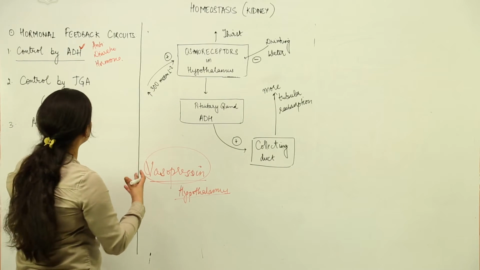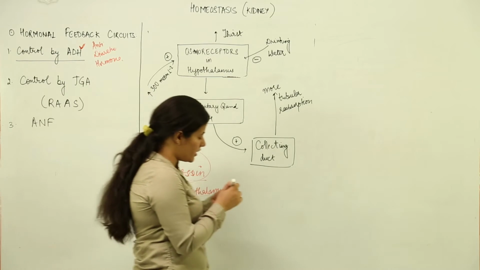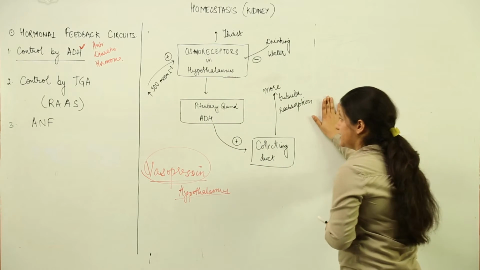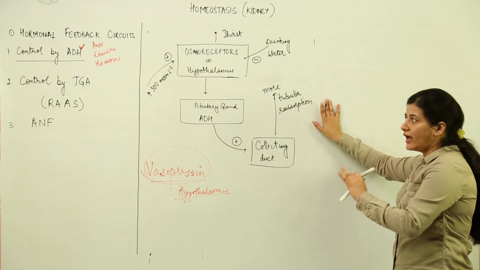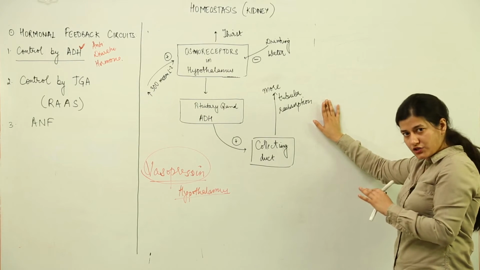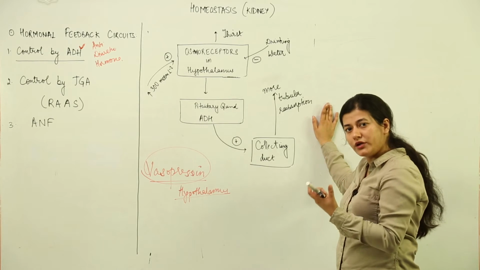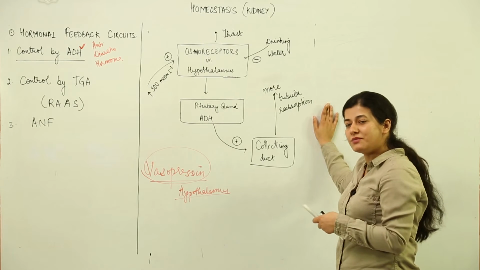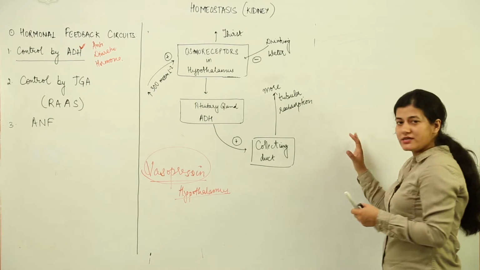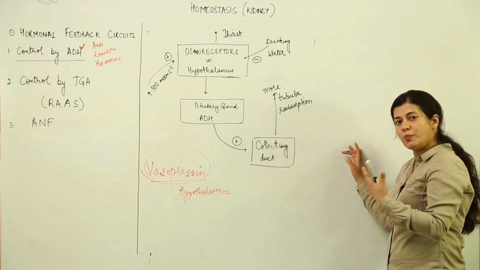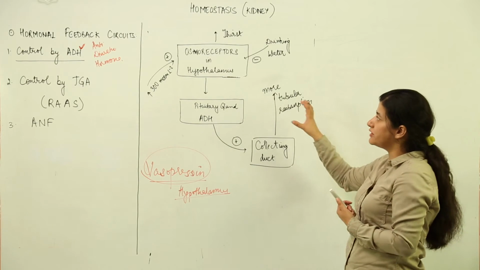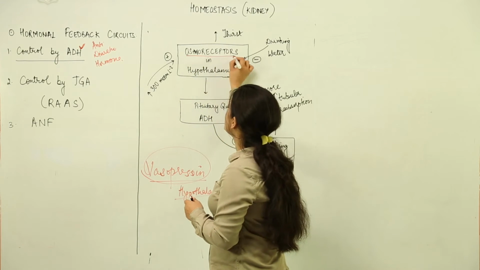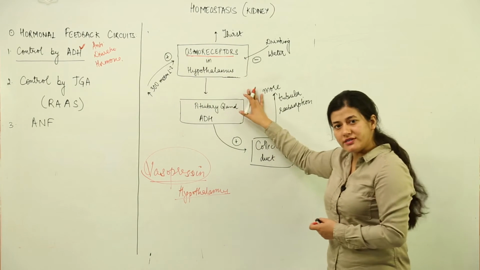Now, there is a proper feedback circuit that we have here. To understand how this feedback circuit comes into function, you need to understand the entire functioning of kidney. You know that kidney reabsorbs water and other electrolytes from the filtrate that enters the PCT and DCT. Apart from this, there are certain receptors in our body which respond to the content of the blood, and those receptors are present in the hypothalamus.